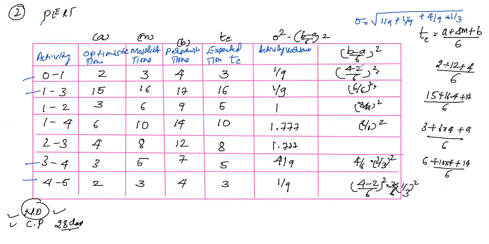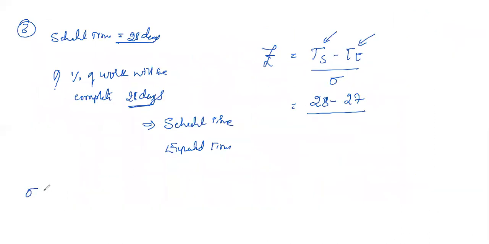So what you can do is simplify this. So sigma will be equal to the square root of 1 by 9 plus 4 by 9 plus 1 by 9, which is 6 by 9, and simplifying it comes to 7 by 9.